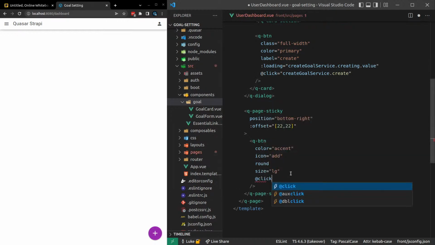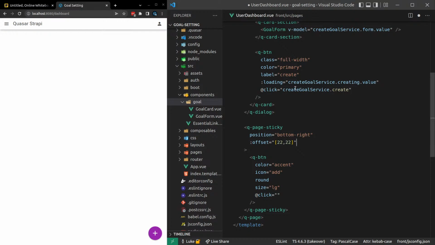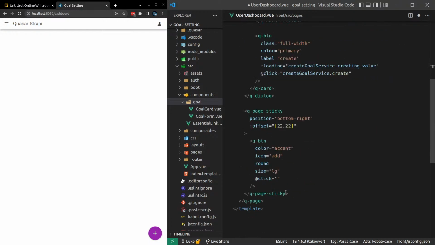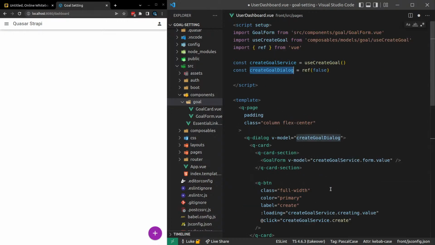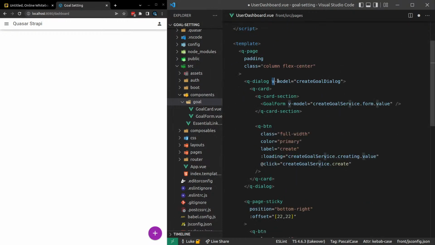So then we can say @click is equal to, here it is, create goal dialog. You know what? We don't actually need this. This is something I discovered recently when I really thought about it. We don't need to model anything there. We can just say ref is equal to createGoalDialog.